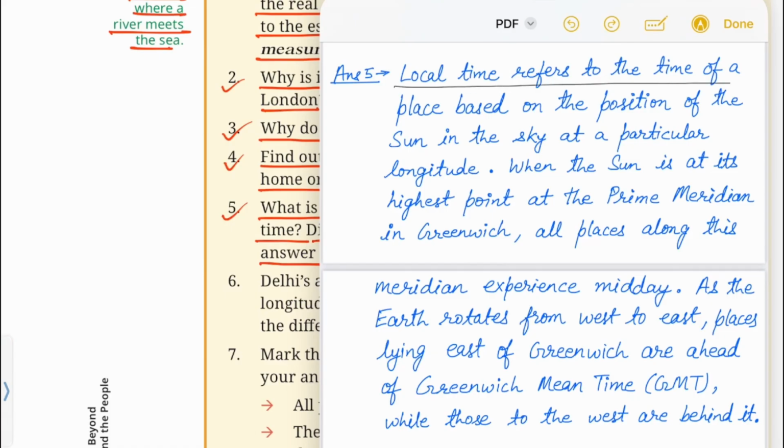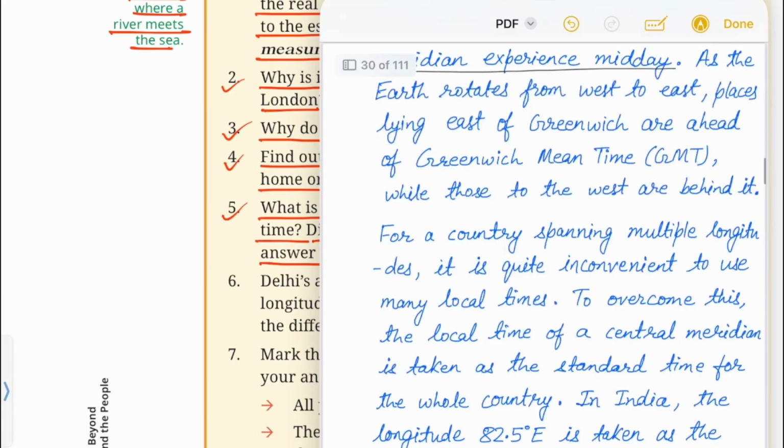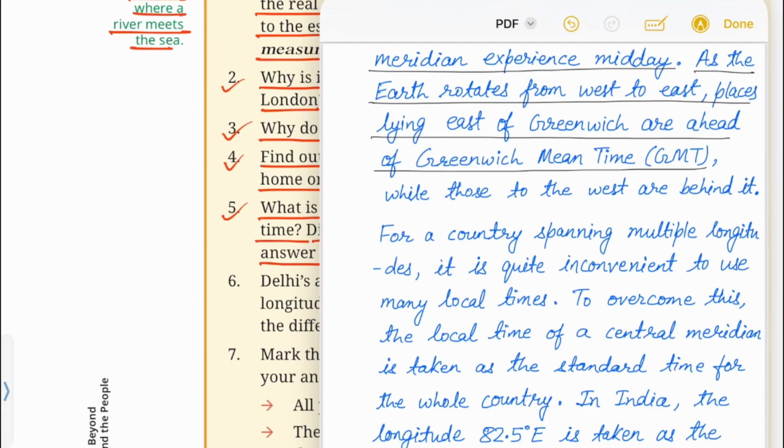Local time refers to the time of a place based on the position of the sun in the sky at a particular longitude. When the sun is at its highest point at the prime meridian in Greenwich, all places along this meridian experience midday. As the earth rotates from west to east, places lying east of Greenwich are ahead of Greenwich Mean Time or GMT, while those to the west are behind it.